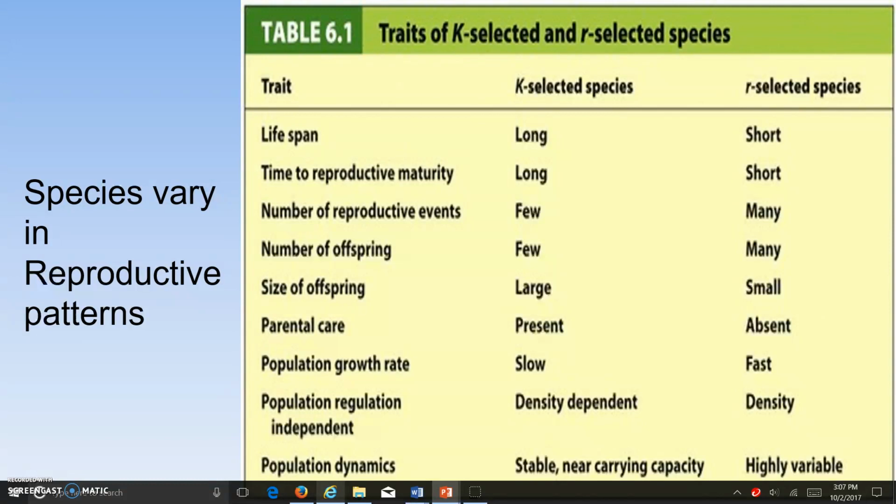Most species have reproductive patterns somewhere between the extremes of the R-selected species and the K-selected species. Most large mammals are K-selected species, and if a K-selected species has a low reproductive rate, they may be vulnerable to extinction. Elephants and whales, birds of prey, tropical rainforest trees, sharks, giant redwood trees, and the Southern California sea otter are species that fall in the K-selected species category, and their population numbers have been impacted.